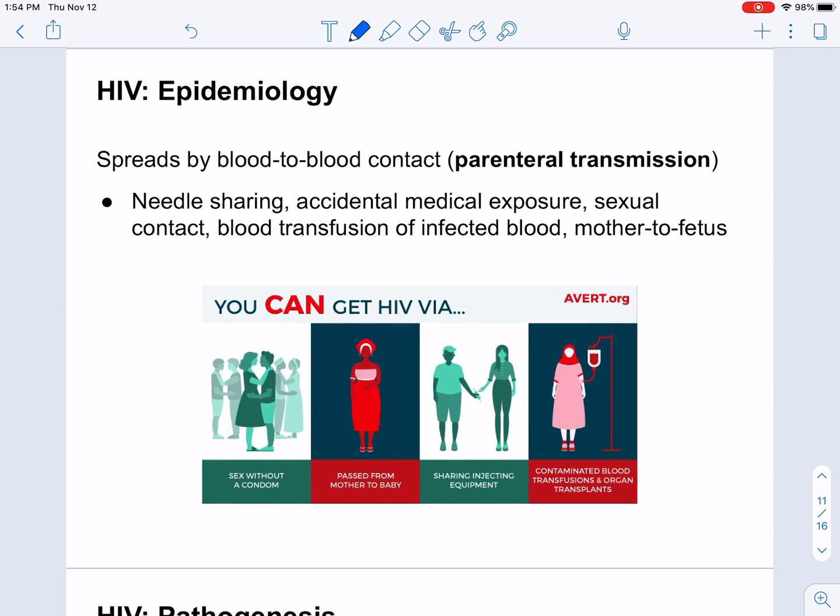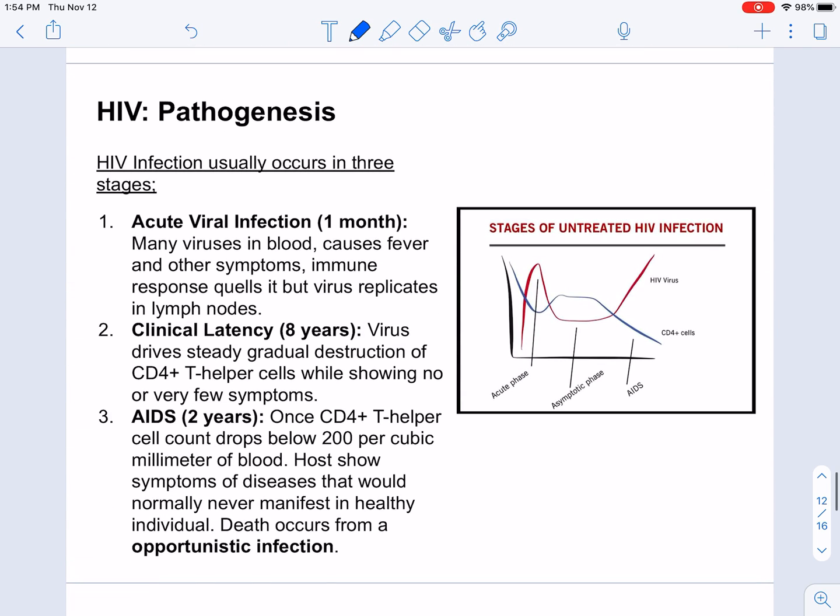So again, it can spread from blood-to-blood contact. Remember, we call that parenteral transmission: sharing needles, accidental pricks, mother to fetus, blood transfusions with infected blood, and so on. It has 3 stages that take varying amounts of time. In the initial infection, you show symptoms, and your immune system attacks it and actually gets it under control a little bit. This only takes about 1 month.